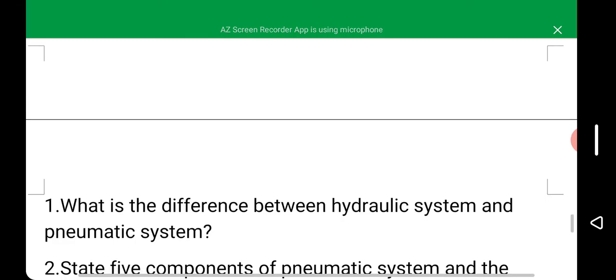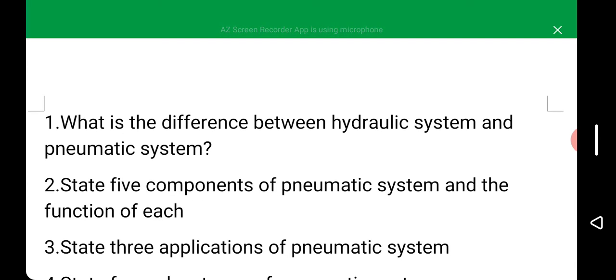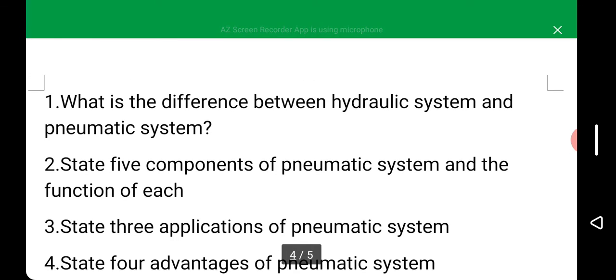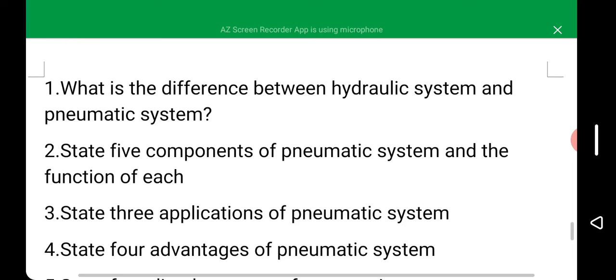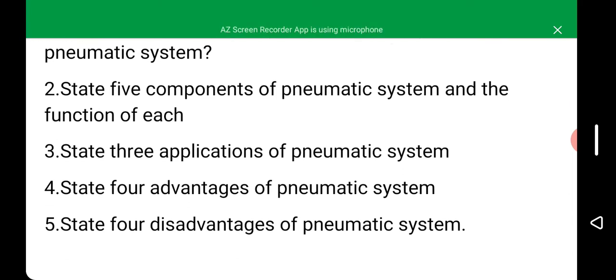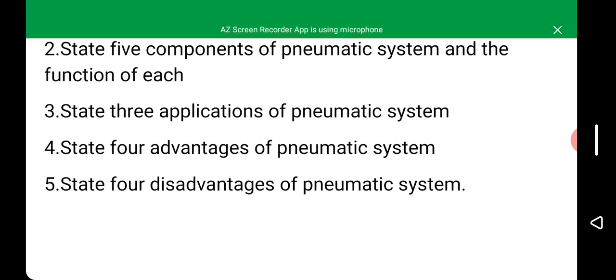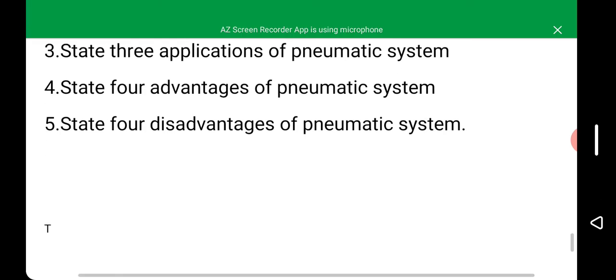Now this is the assignment which will be posted on the assignment portal, inshallah. The deadline date will be there too, so make sure you submit on the day they ask you to submit. This is the question. What is the difference between hydraulic system and pneumatic system? State five components of pneumatic system and the function of each. State three applications of pneumatic system. State four advantages of pneumatic system and four disadvantages of pneumatic system.